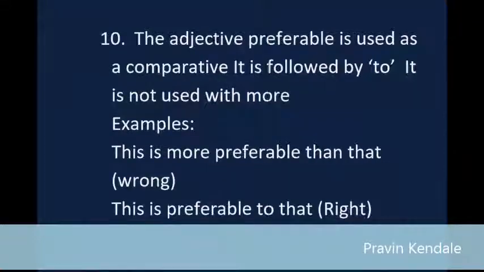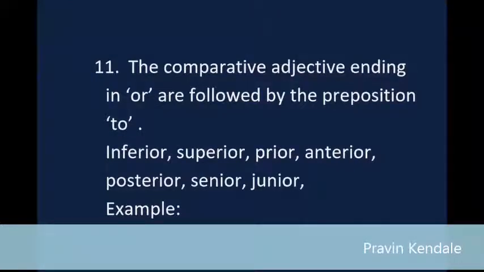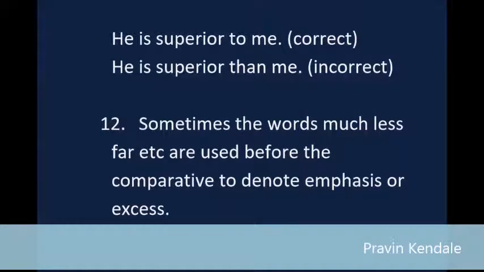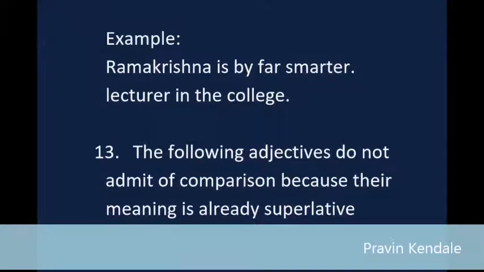11. The comparative adjectives ending in "or" are followed by the preposition "to": inferior, superior, prior, anterior, posterior, senior, junior. Example: "He is superior to me" is correct. "He is superior than me" is incorrect. 12. Sometimes the words much, less, far, etc. are used before the comparative to denote emphasis or excess. Example: Ramakrishna is by far smarter, lecturer in the college.